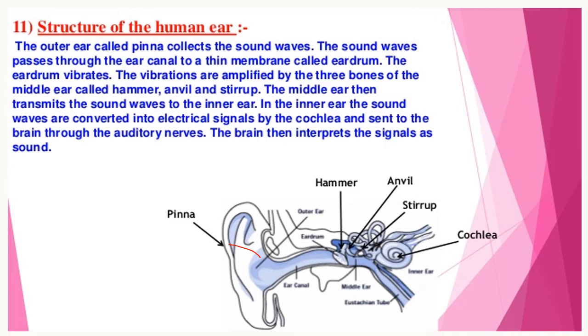The vibrations are amplified by the three smallest bones of the middle ear called hammer, anvil and stirrup, or we can also call them malleus, incus and stapes. The middle ear then transmits the sound wave into the inner ear. In the inner ear, the sound waves are converted into electrical signals by the cochlea.